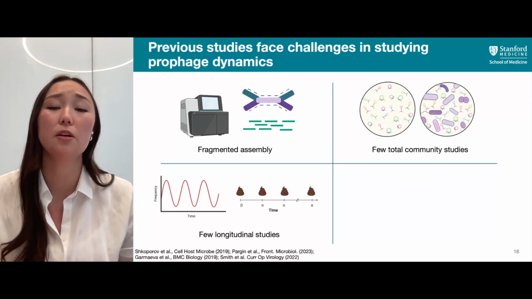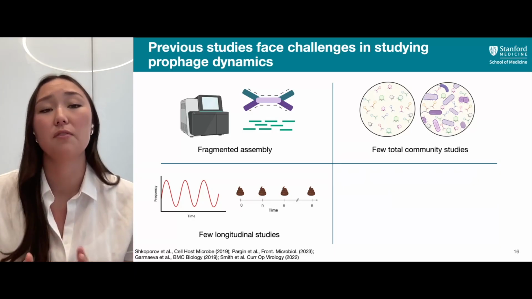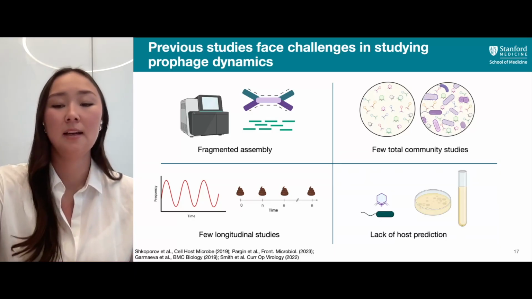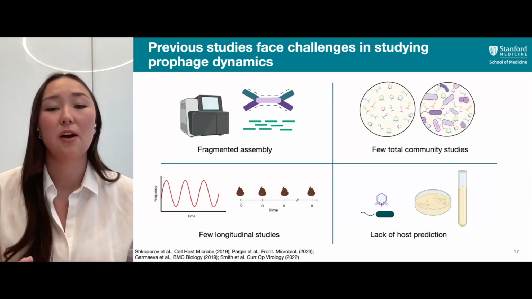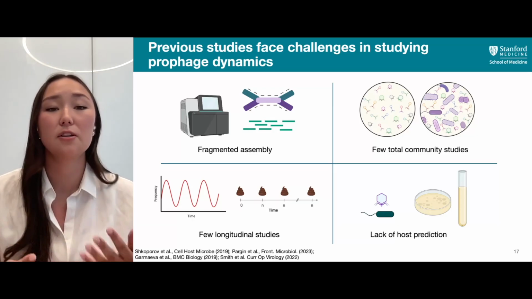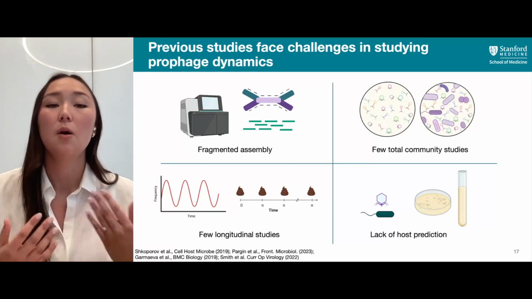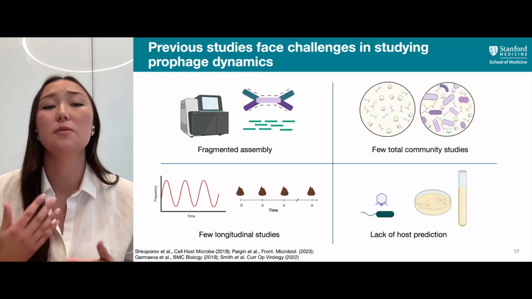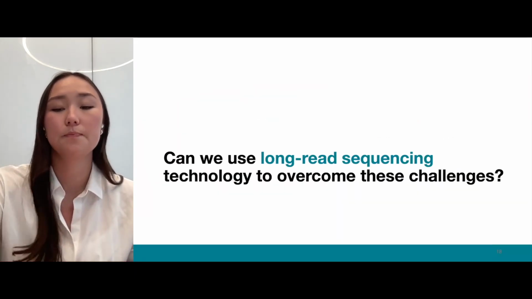And there's also been few longitudinal studies limiting our ability to look at prophage dynamics over time. And lastly, when we want to look at relationships between phages and their hosts, it's been difficult to actually pair these relationships and understand which phages infect which bacteria, which limits our ability to then also do downstream characterization using other wet lab methods.